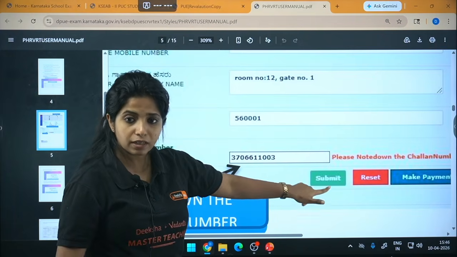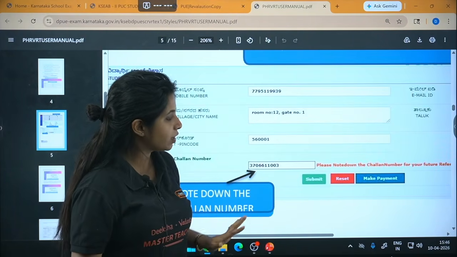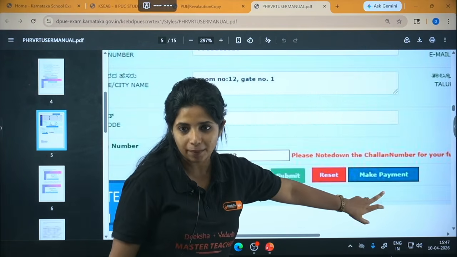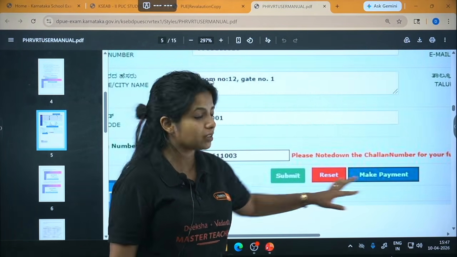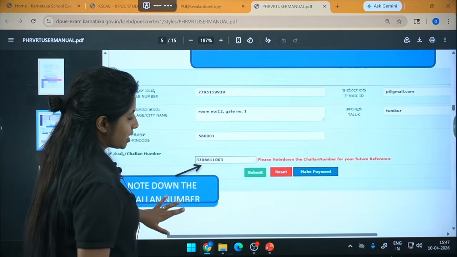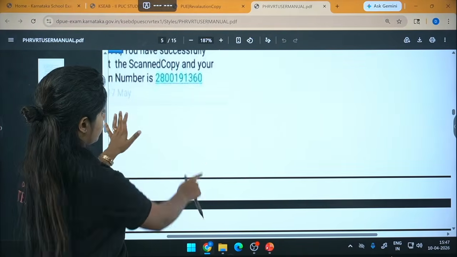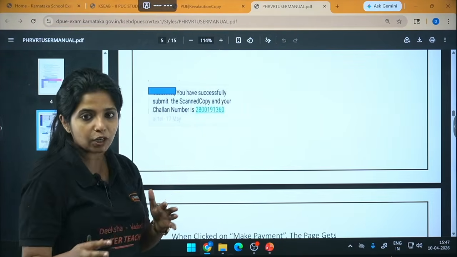The next thing that you have to do is click on the submit button, and once you have clicked on submit, it remains the same. You just have to go ahead with the next option, that is make payment. As I said, for the scanned copy you need to do the payment, and once you click on make payment, I'll tell you how it looks.